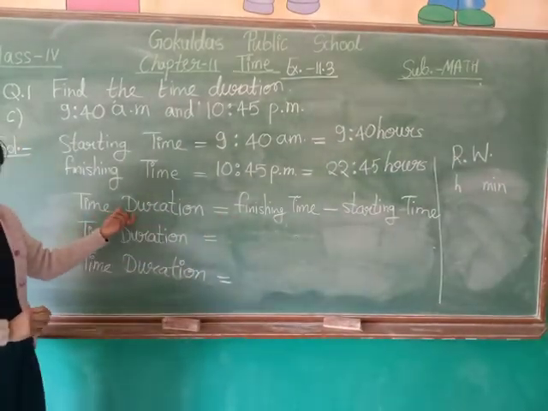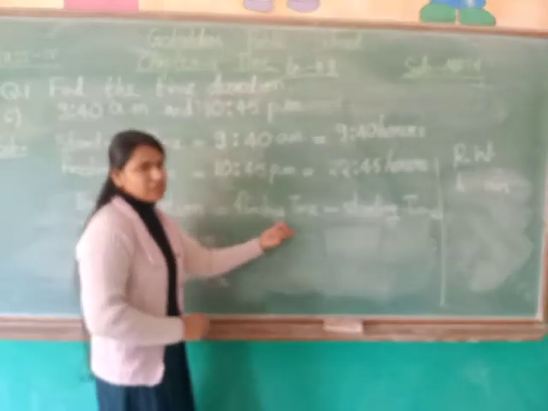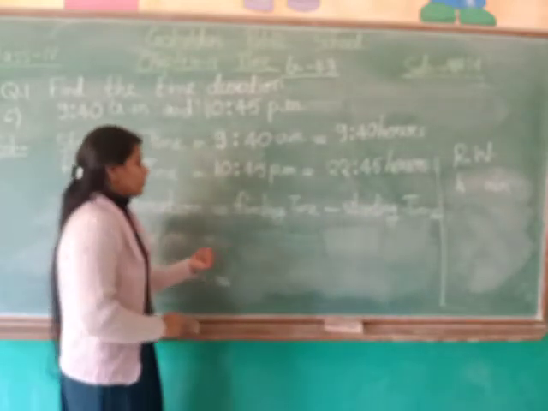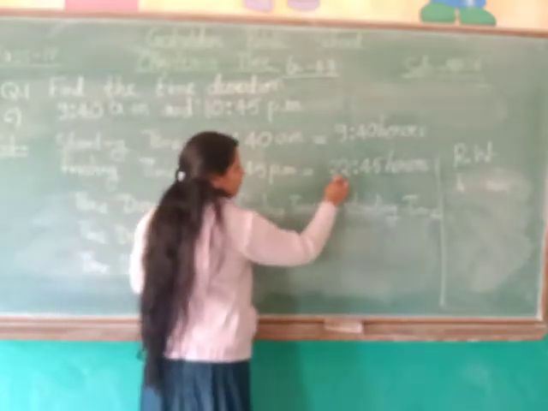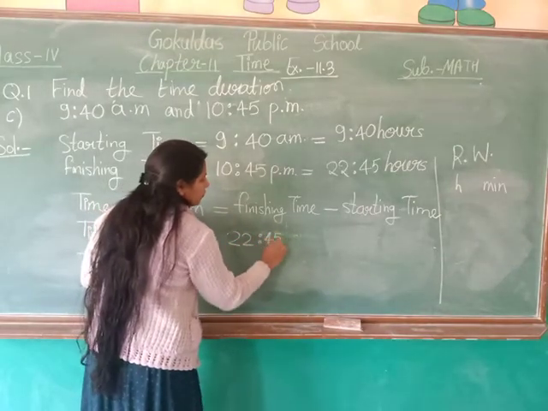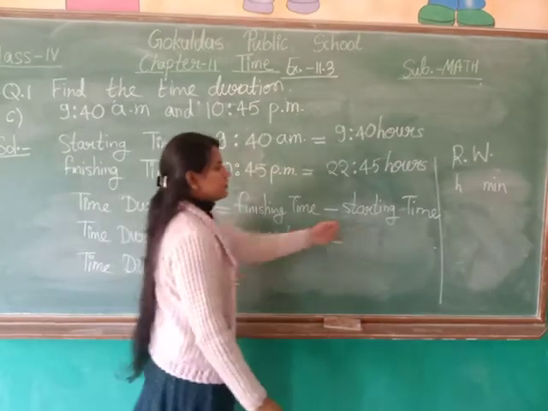We want to find time duration, so we know that time duration is equal to finishing time minus starting time. Now we will put the values. What is the finishing time? It is 22:45 hours minus what is the starting time?